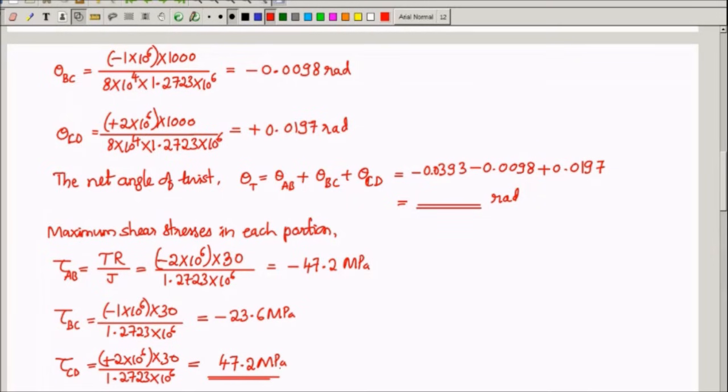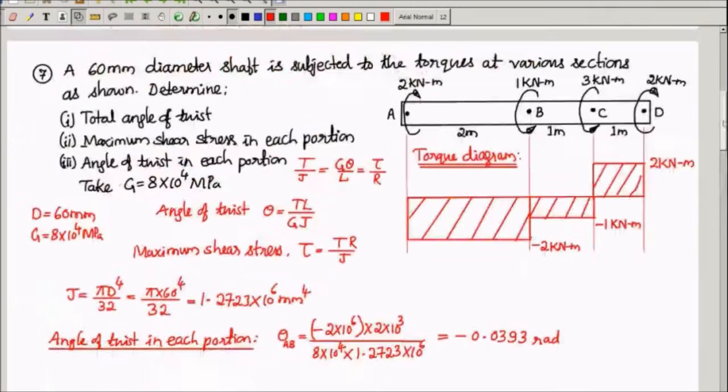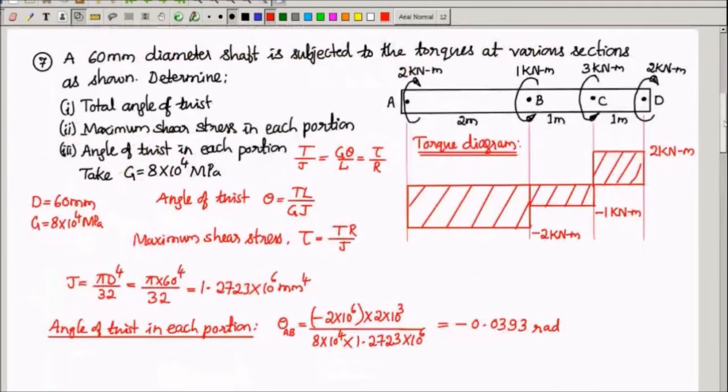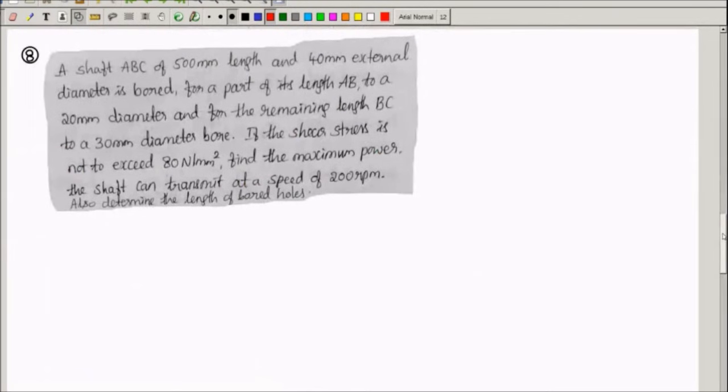So we have got the answer for all the three problems. Here the shaft is subjected to different torques at different sections. First you have to find out how much torque is acting at each portion and then use the torque equation. That's all. And total angle of twist will always be equal to the algebraic summation of all the individual angles of twist in each portion.